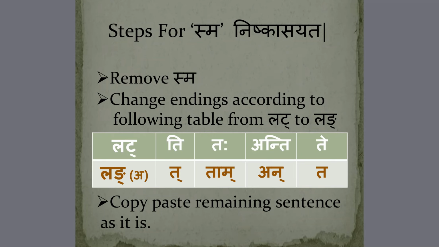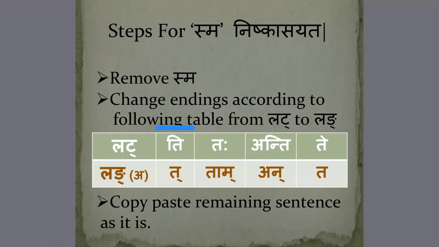Second step, we have to change endings according to the given table. Whenever sma is there, you will find the endings of lat lakara, either ti, tah, anti or te. So with sma, if ti, tah, anti, te is there, we have to change t into halantata.